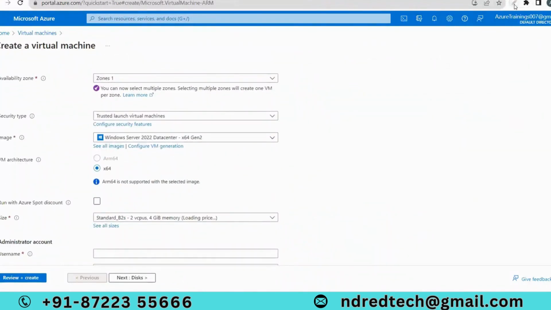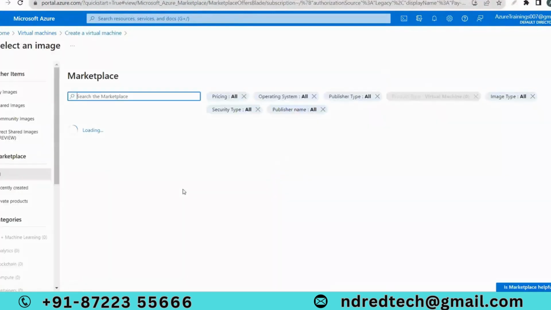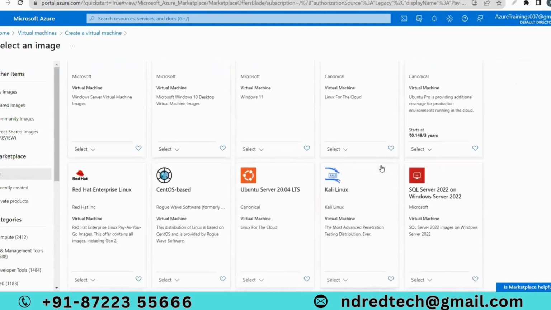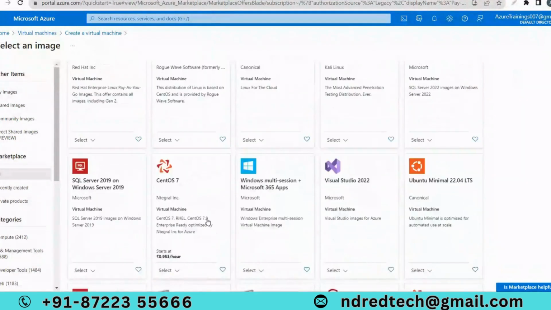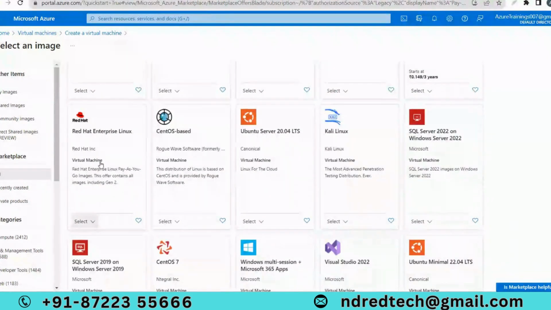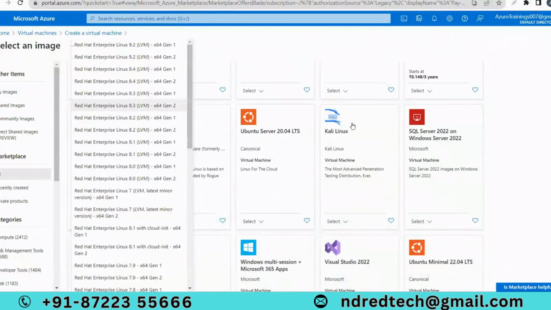If I create this virtual machine, it will get the Windows Server 2022 Datacenter operating system. If I click on see all images, these are all the images. You can create an Ubuntu server virtual machine, Kali Linux, we have different virtual machines. If you select this one, the Red Hat operating system will be installed on that virtual machine.